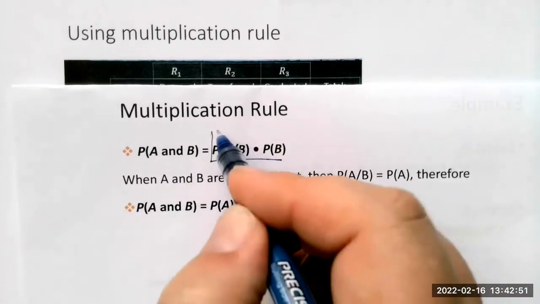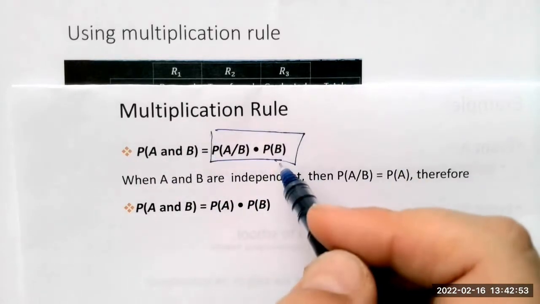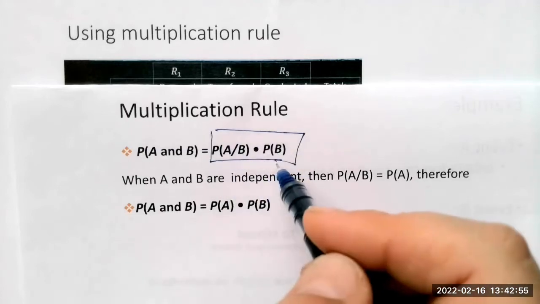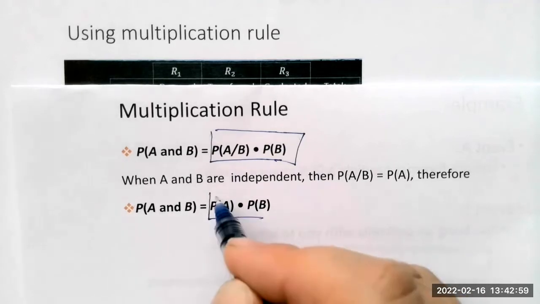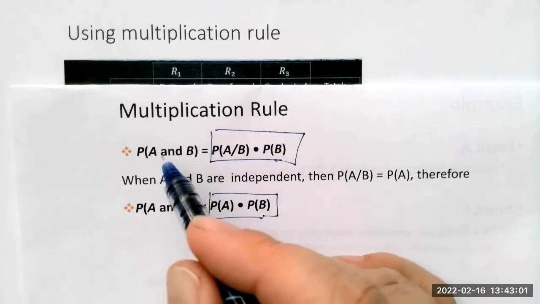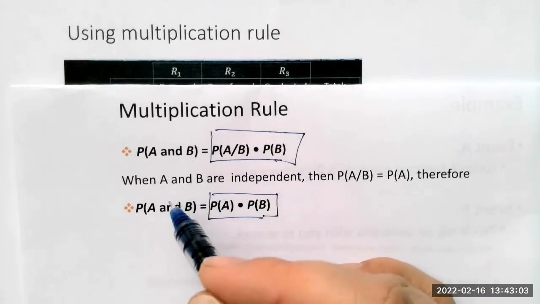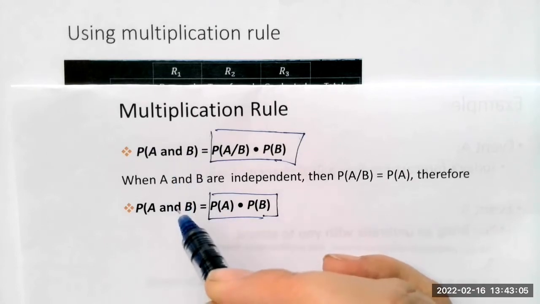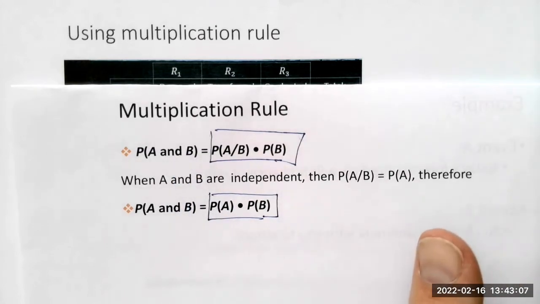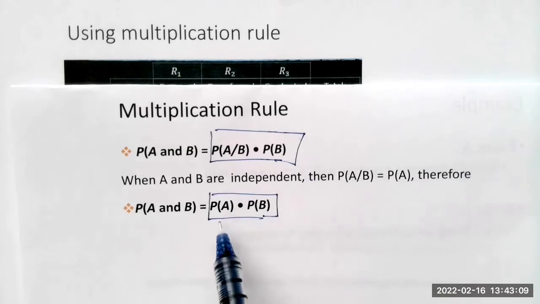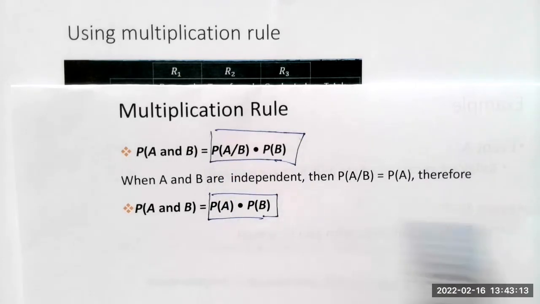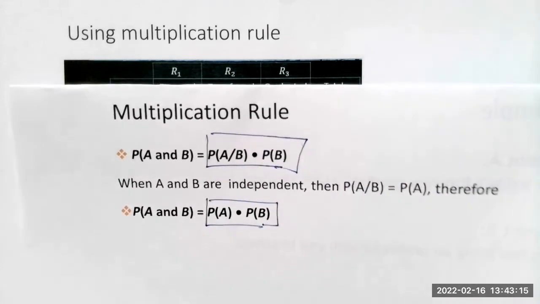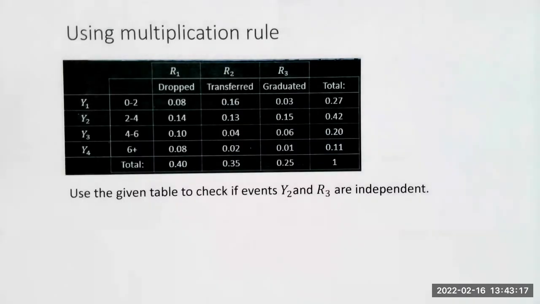First, we're going to calculate the probability using this format, and then we're going to do it using this format and see if we come up with the same result. If we do, then the events are independent, because we will have proved that P of A given B is the same as just P of A. Okay, so let's do this.